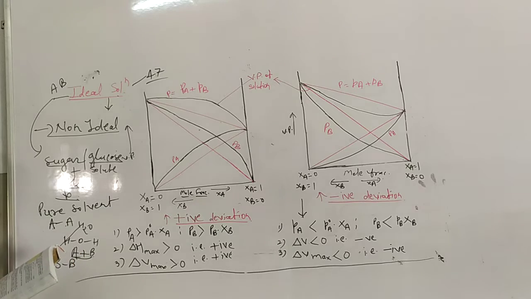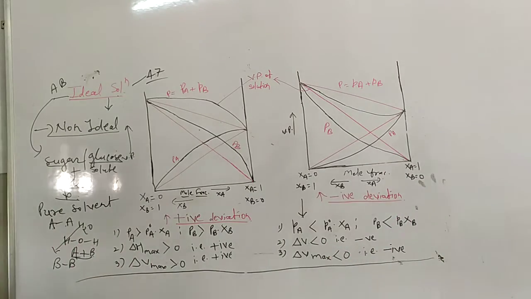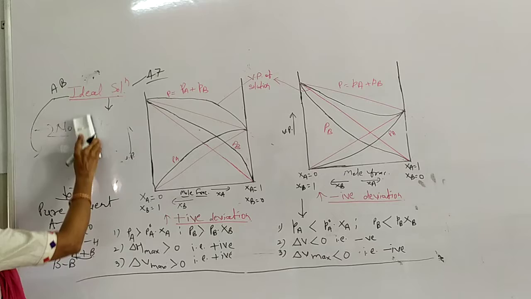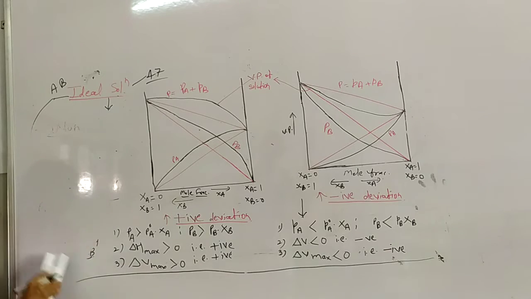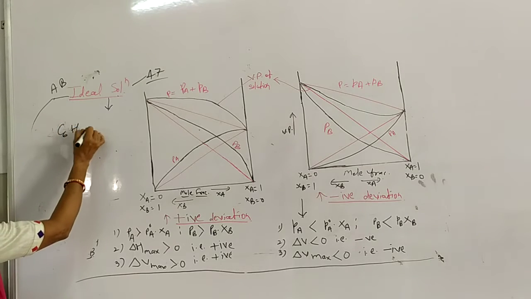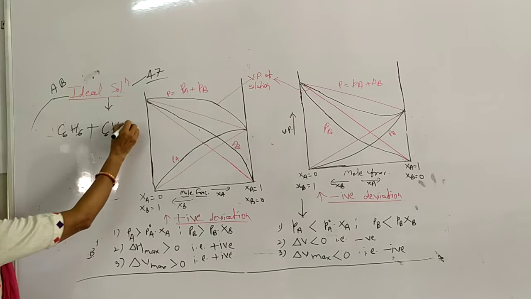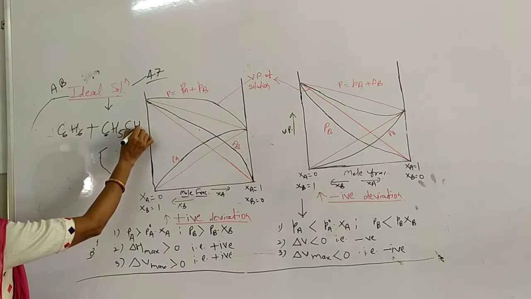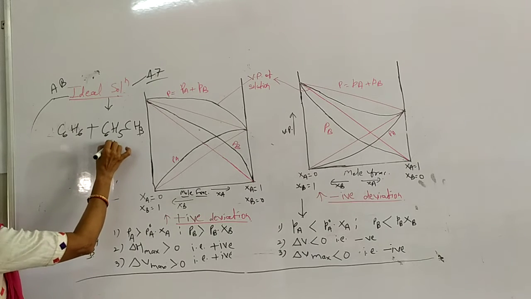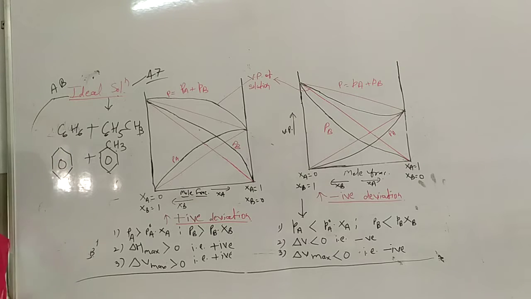Now here are the examples of ideal solutions, students. It is important because these examples can come as MCQ type questions. So an ideal solution of benzene and toluene. Benzene I will write here C6H6 plus toluene C6H5CH3. This toluene we are writing in this way. If I write the structural formula, the solution of benzene and toluene is one of the examples of an ideal solution.